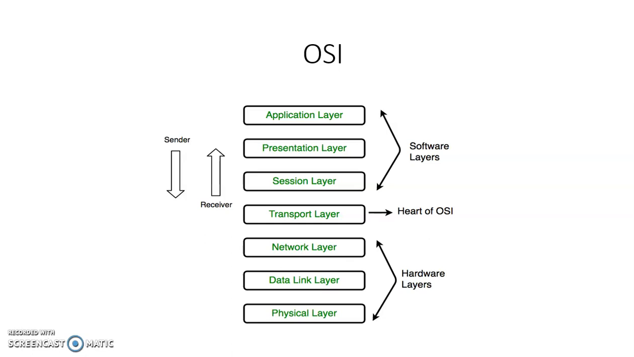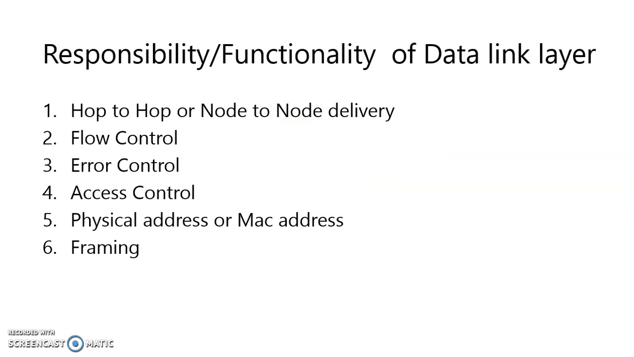Okay, so in this session, we learn about the responsibilities or roles of the data link layer. Each layer performs some specific task, or each layer has a different responsibility. So we learn about the functionality of the data link layer. The first responsibility of the data link layer is hop to hop delivery.